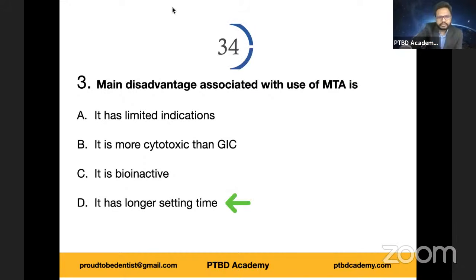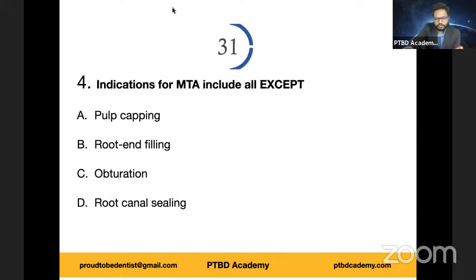Now let's move on to the next question. Fourth question, let me restart the timer. Indications for MTA include all except. I'm sure you can answer this. I just discussed all these. Indications for MTA include pulp capping, root end filling, obturation, root canal sealing.